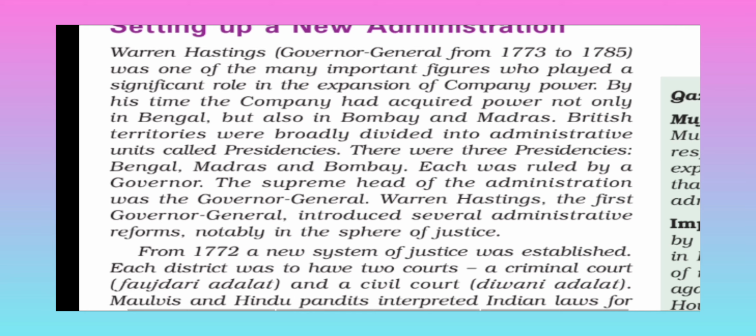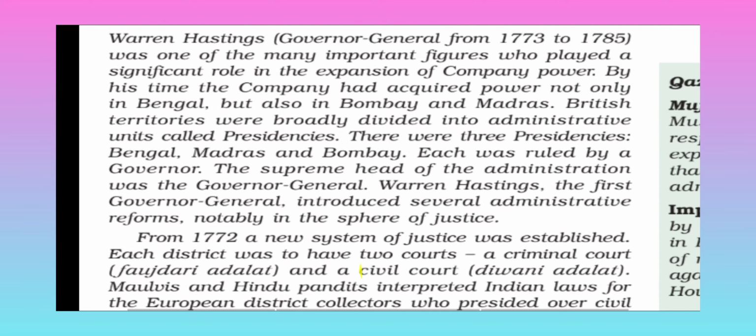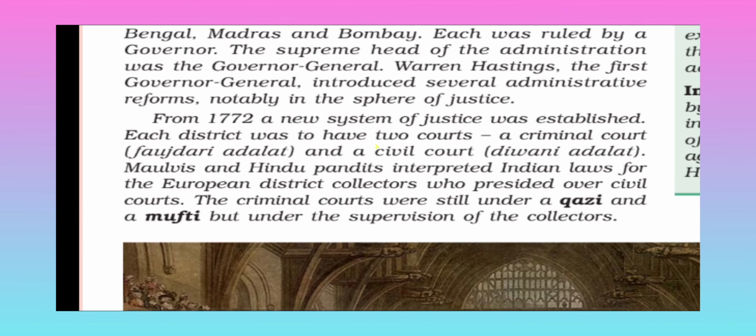Each was ruled by a governor. The supreme head of administration was the Governor General. Warren Hastings, the first Governor General, introduced several administrative reforms, notably in the sphere of justice. In 1772, a new system of justice was established. Each district had two courts, a criminal court, the Faujdari Adalat, and a civil court, the Diwani Adalat.